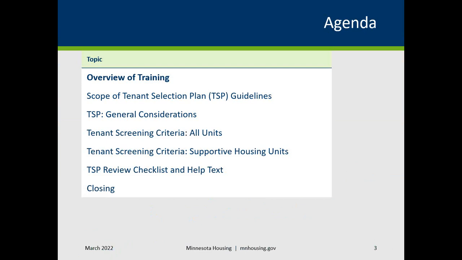We will cover the general scope of Minnesota Housing's TSP guidelines, the general consideration section, and to whom this section applies. We will also review the updates made in 2020 to incorporate explicit requirements for tenant screening criteria as they apply to all units, and tenant screening criteria as they apply to supportive housing units. Finally, we'll discuss the TSP review checklist and help text, which are tools that owners' management agents can use to construct a TSP that complies with Minnesota Housing's TSP guidelines.